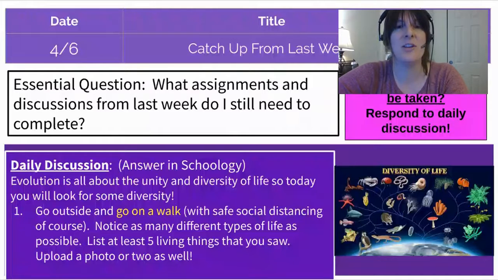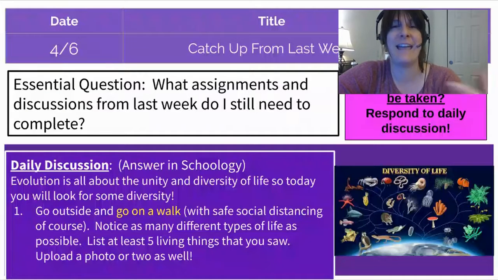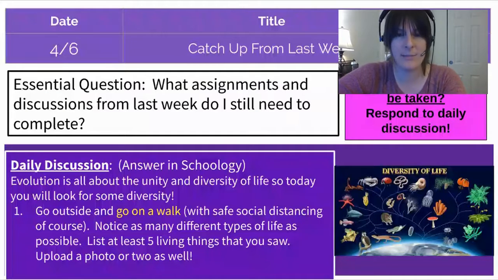On Monday, your daily discussion is actually to go outside and go for a walk. It's supposed to be really, really nice. And I want us to think about all the different life that we see. When you go outside, be sure to do good, safe social distancing, but notice as much life as possible. You're going to write down at least 5 things you see, take a picture or 2 pictures, and upload that as well.